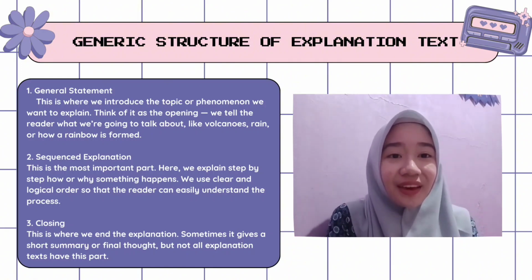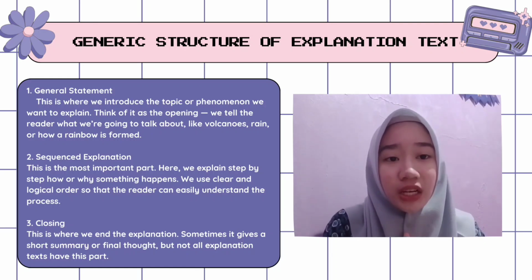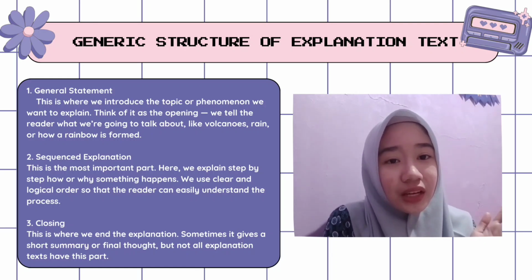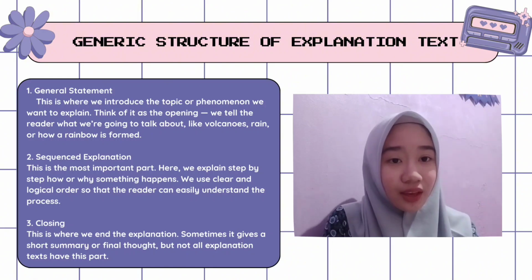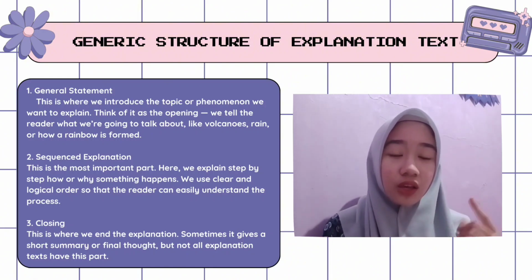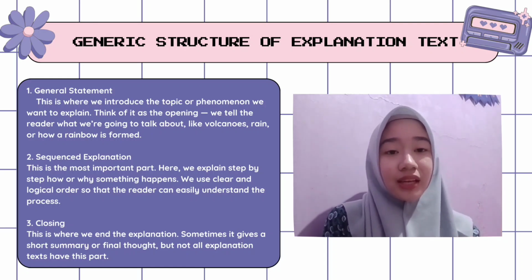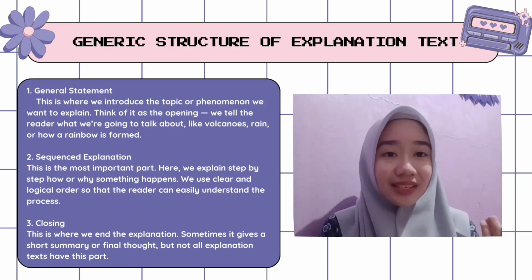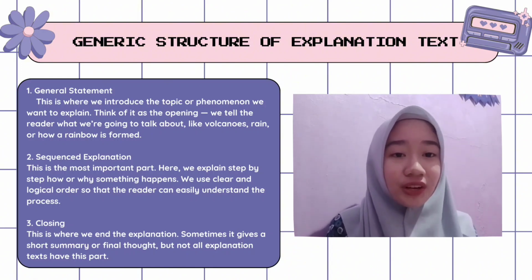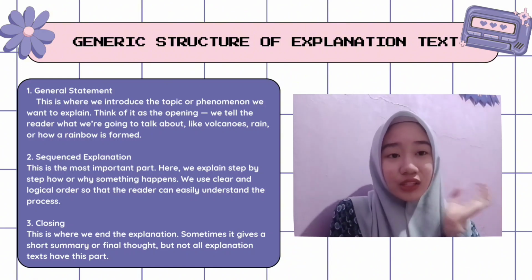And finally, we have the closing. This is where we end the explanation. Sometimes it gives a short summary or final thought, but not all explanation texts have this part. So remember, three parts: general statement, sequence explanation, and closing. That's the structure that helps make an explanation text clear and easy to follow.